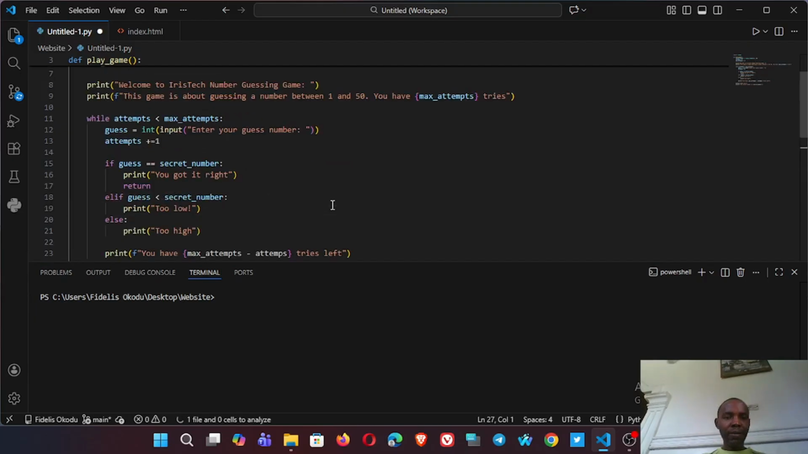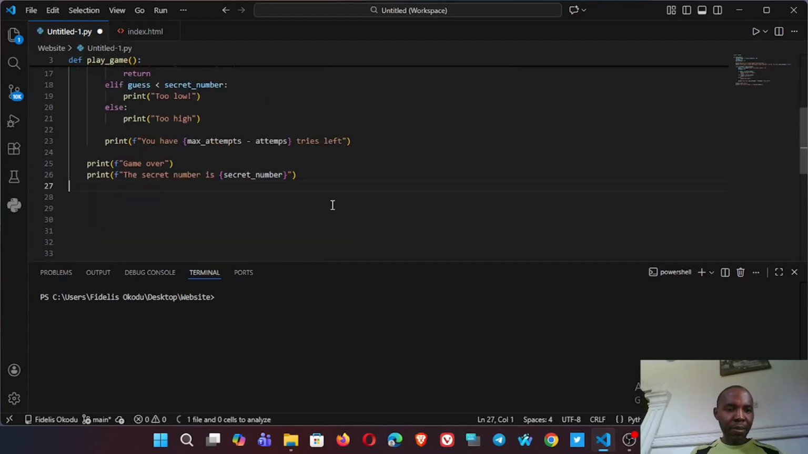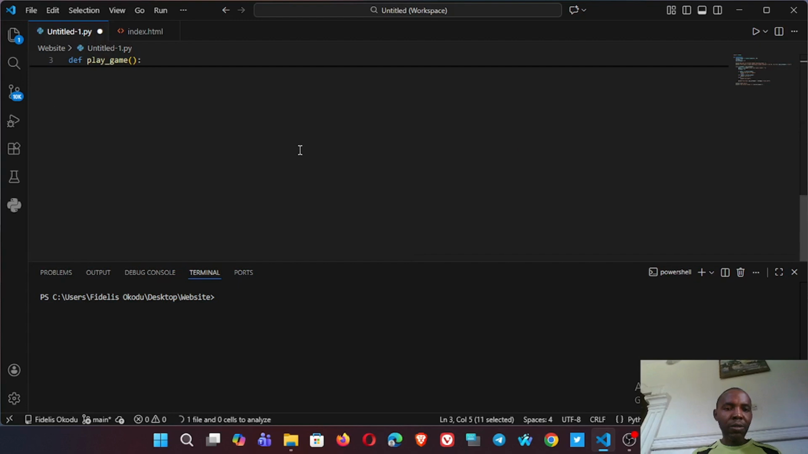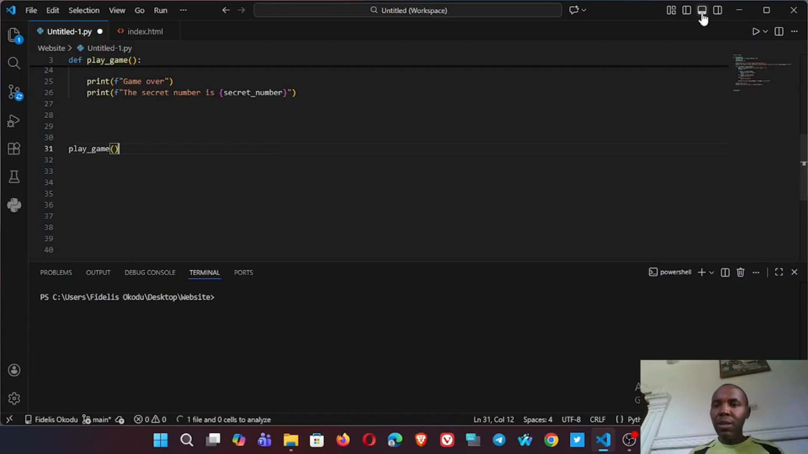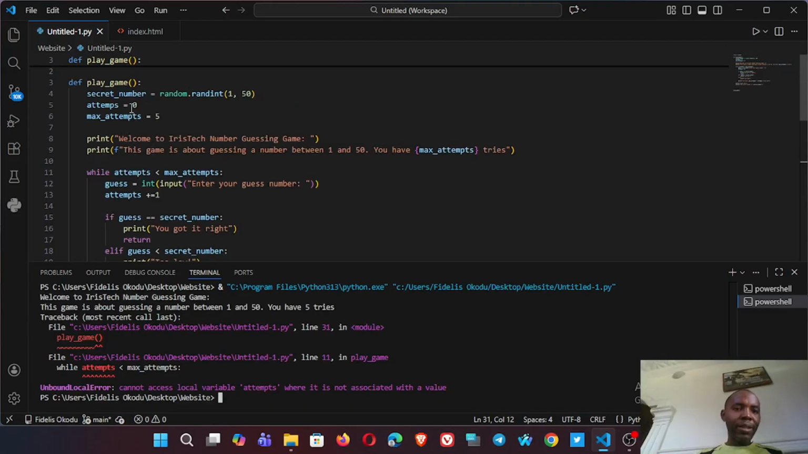By now, let's test our game. So how do we test the game? We just created a function which is play game, so we'll have to call the function. Let's call the function and start playing our game. Now let's run it. This is real debugging.